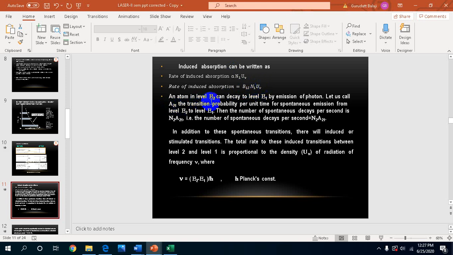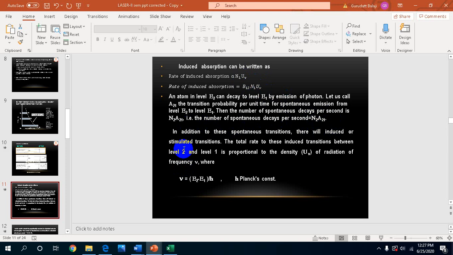An atom in energy level E2 can decay to E1 by emitting a photon. Let us call the constant for this emitted photon A21 per unit time for spontaneous emission. The number of spontaneous emissions will be N2, and it does not depend on any external energy, so no energy density factor comes in. So I can write the rate of spontaneous emission as N2 A21.